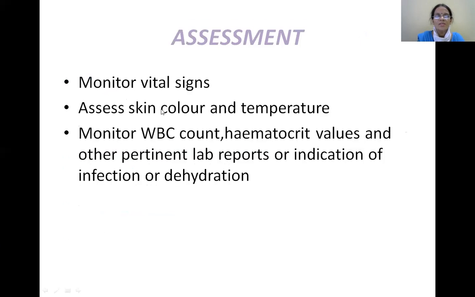Assessment. How to assess fever. Monitor the vital signs. What are the vital signs? Pulse rate, blood pressure, respiratory rate, and the temperature. These have to be assessed. And assess the skin color and the temperature. You can see the cyanosis. Skin color has to be assessed for cyanosis, cyanotic nail beds, or cyanosis near the lips, tongue. All these areas have to be observed. And also monitor WBC count, that is white blood count, hematocrit values, and other pertinent lab reports indicating infection or dehydration.